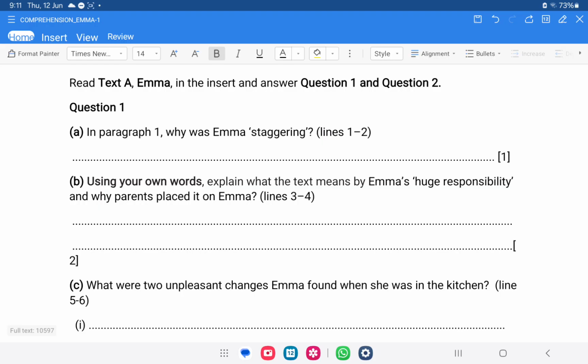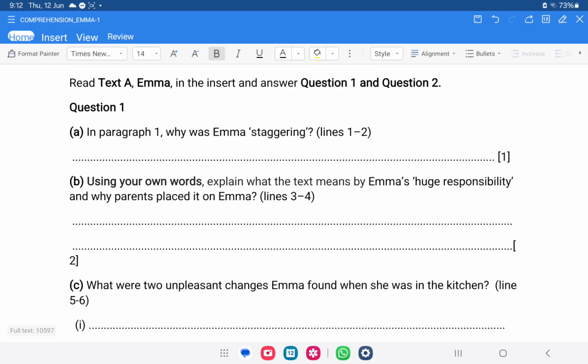The second question is, using your own words, explain what the text means by Emma's huge responsibility and why parents placed it on Emma. This question has 2 marks, so because the question starts with using your own words, make sure you write the answer in your own words, and you explain the words huge and responsibility very well.